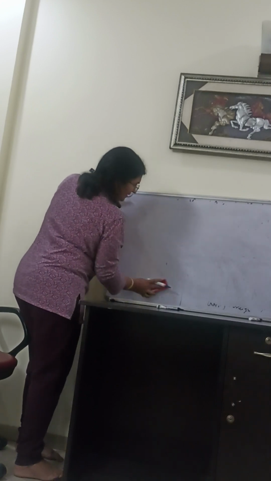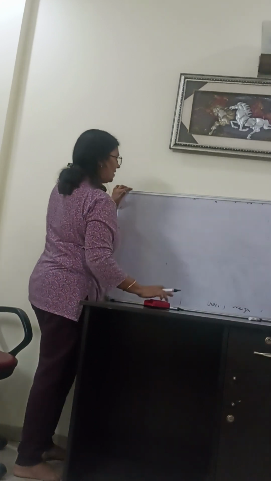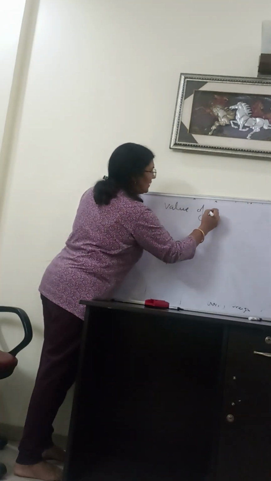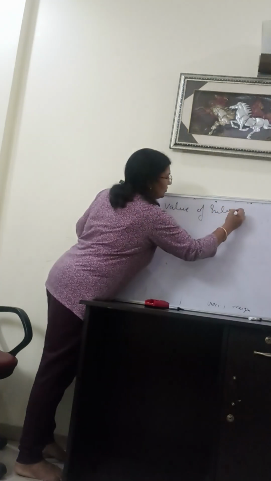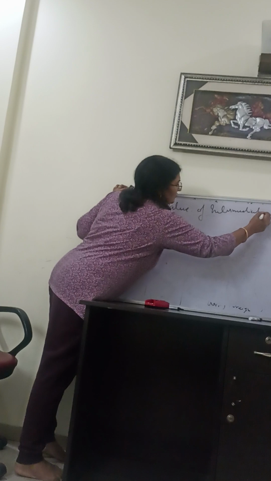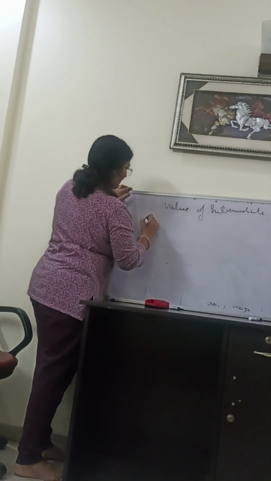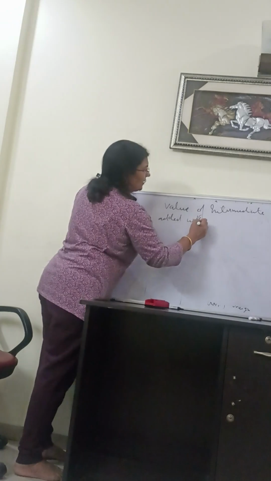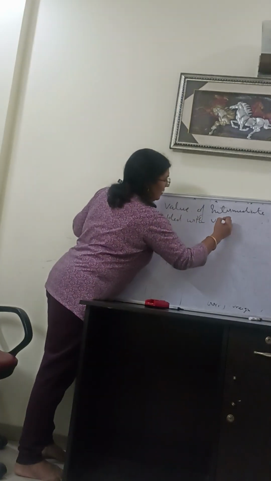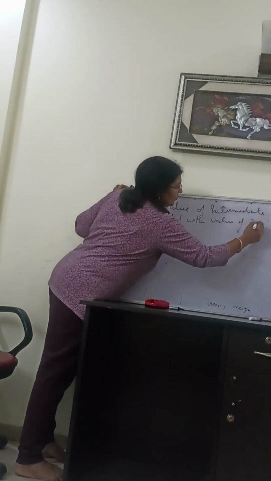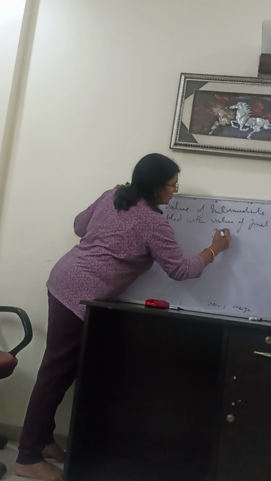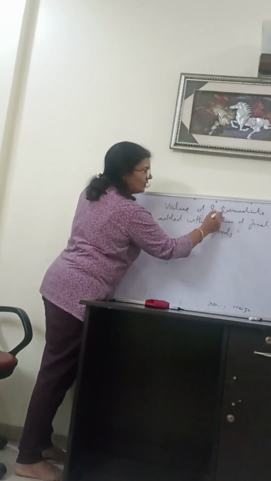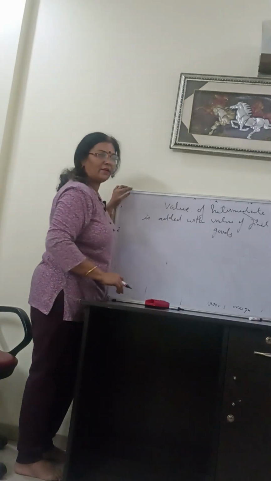You know, the value of intermediate goods, why are we not adding it? Because the value of intermediate goods is already added within the value of final goods. So we are not supposed to add the value of intermediate goods.